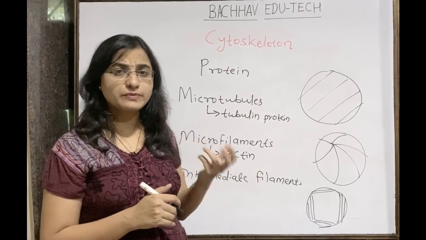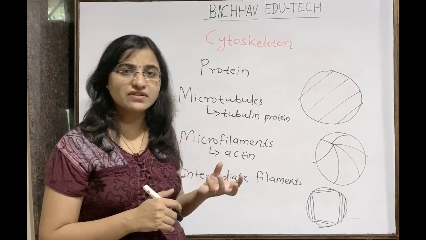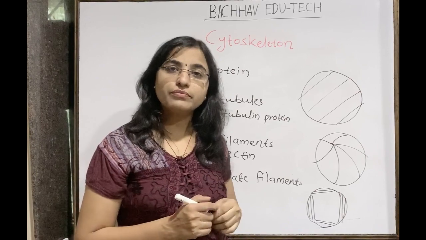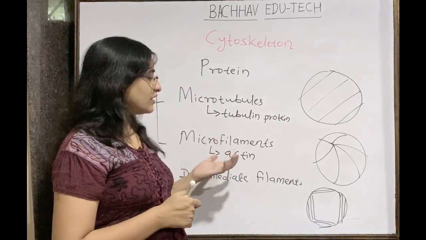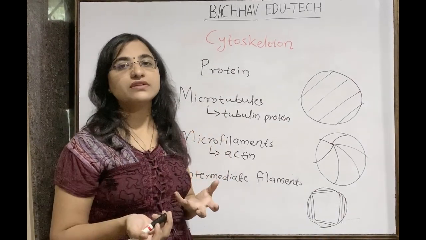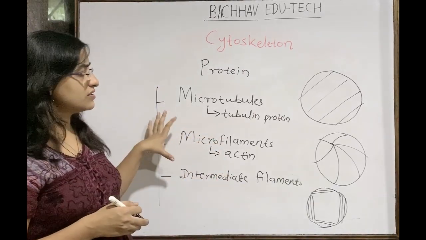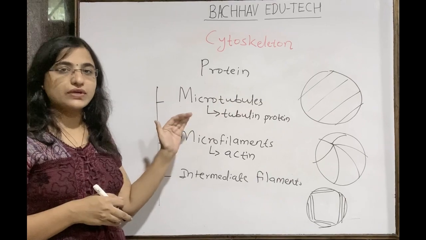Understand this. For the formation of spindle fiber and for the formation of aster rays, one of the components is the microtubule, which is made up of the tubulin protein. In some way microfilaments are also present in some of the cytoskeletal structures. So this is nothing but the basic part of the cytoskeleton.